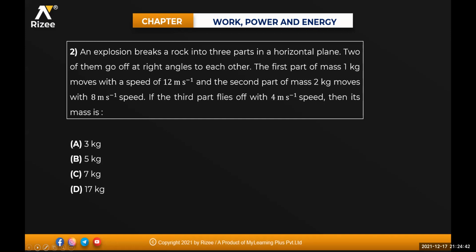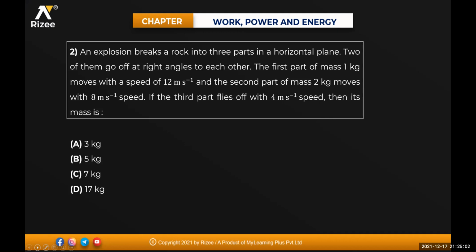Second question, Rajan. An explosion breaks a rock into 3 parts in horizontal plane. 2 of them go off at right angles to each other. The first part of mass 1 kg moves at a speed of 12 meter per second. Second part of mass moves with 8 meter per second. If the third part flies off with 4 meter per second, then what is the mass of that one?